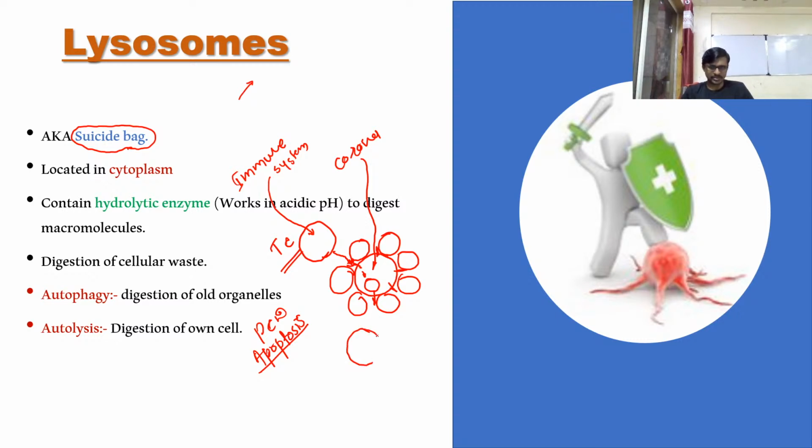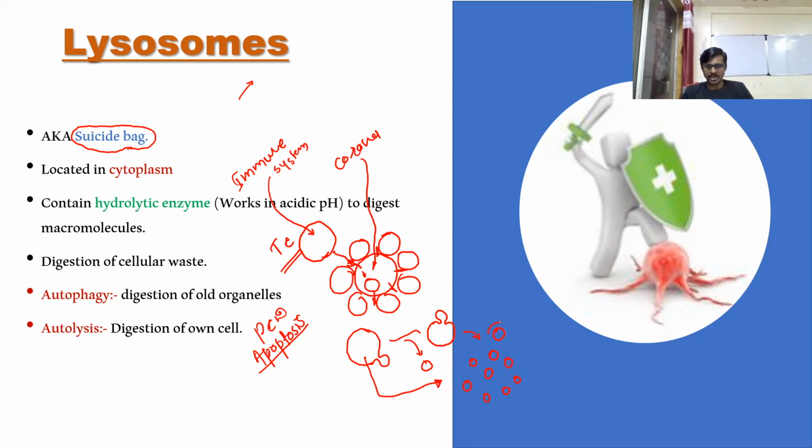This is our cell, and it is now converted into small sacs like this. Again there is a new vesicle coming from the cell, and again small vesicles coming from the cell. So this intact cell you can now see in pieces of vesicles.